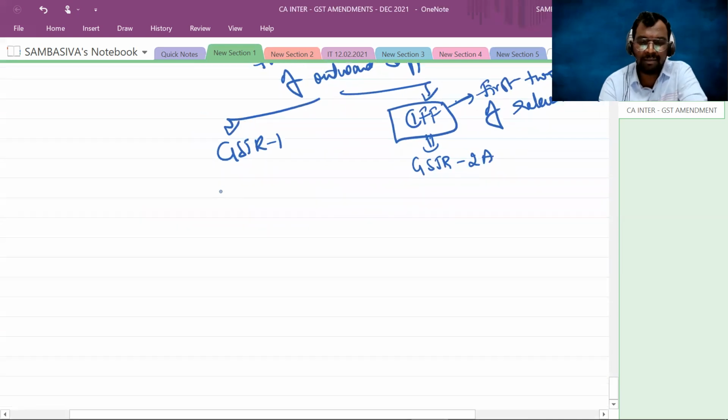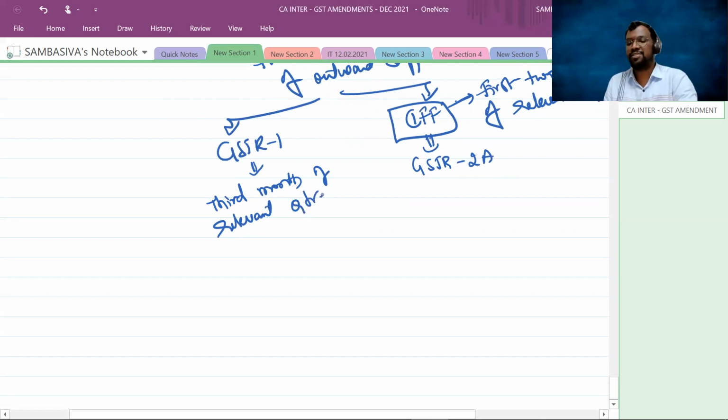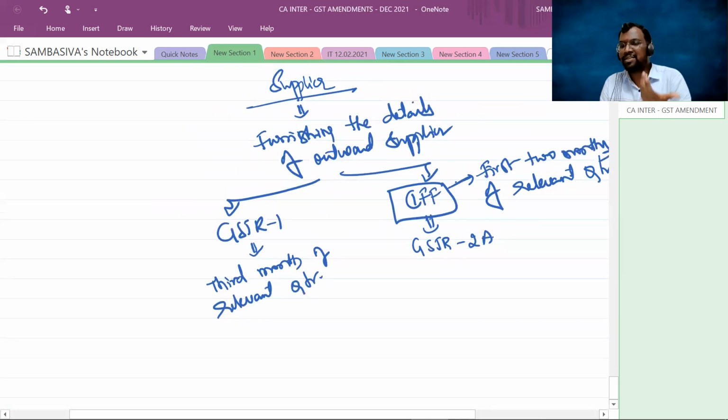For the third month of the relevant quarter, the supplier will file the GSTR 1. Immediately, the same will be reflected in the GSTR 2A of the recipient.